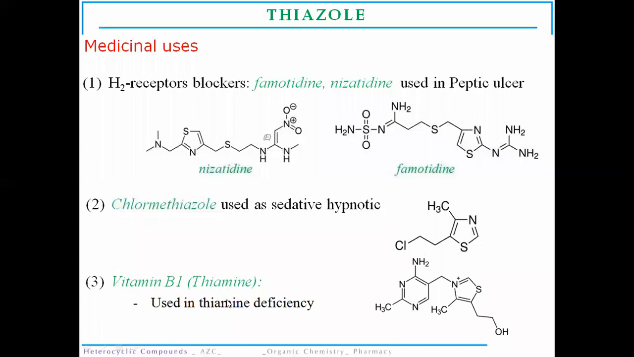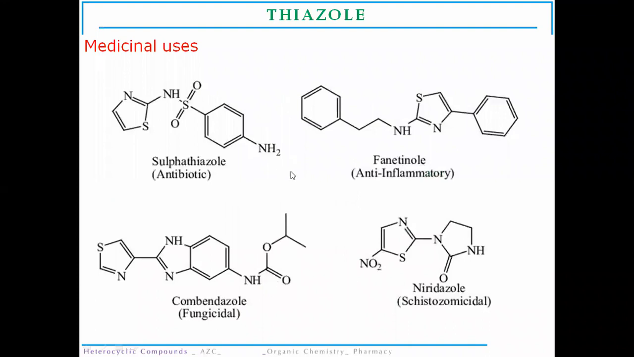Next medicinal use is thiamine, which contains thiazole. It is present in vitamin B1, used in the treatment of vitamin B1 deficiency, that is thiamine deficiency. Vitamin B1 deficiency results in the disease beriberi. So for the treatment of beriberi and vitamin B1 deficiency, we treat that person with vitamin B1 containing a thiazole ring in its structure. So these are all the uses, and also sulfathiazole.